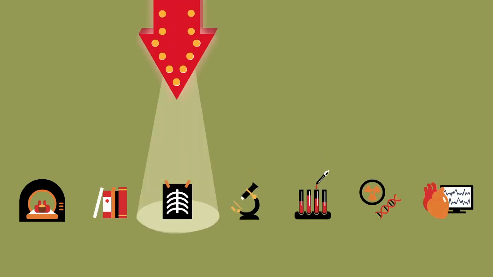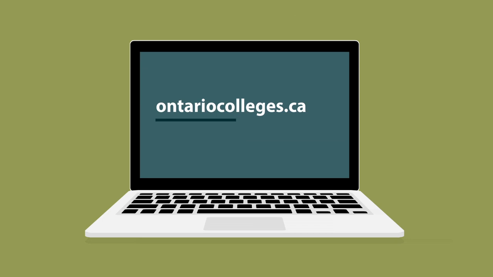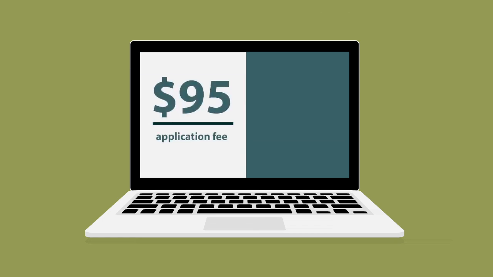Step 1. Submitting your application. Once you have decided on a program and reviewed the admission requirements, it's time to apply. Whether you're a domestic or international applicant, you must apply through ontariocolleges.ca. There is a $95 application fee, which allows you to choose up to 5 programs and up to 3 from the same school.